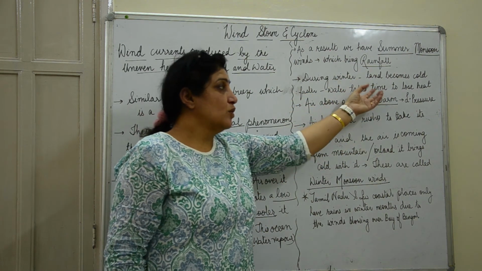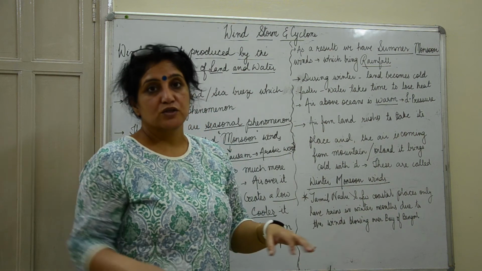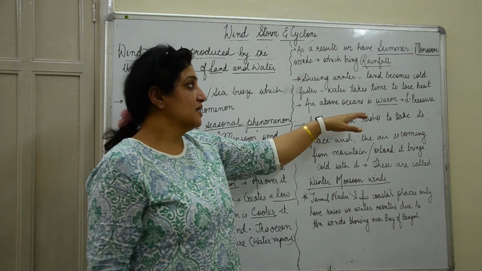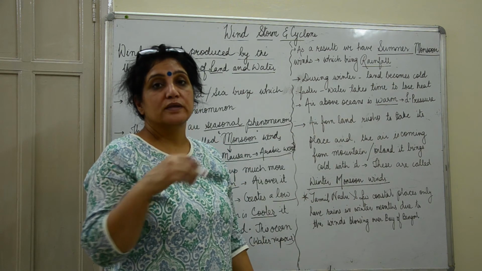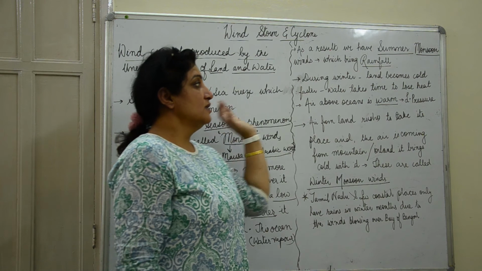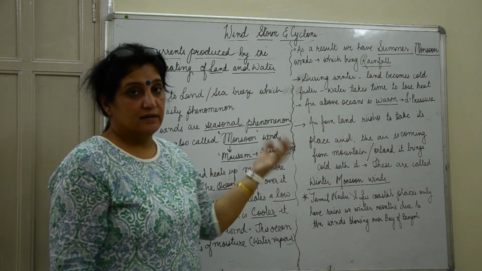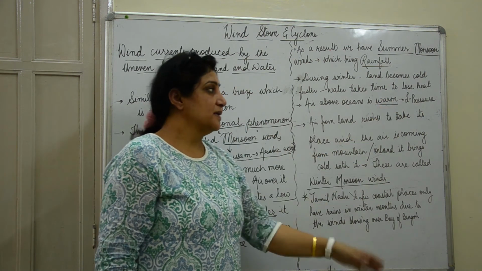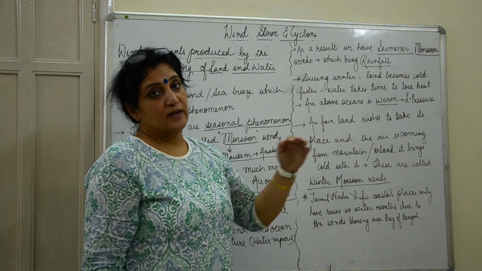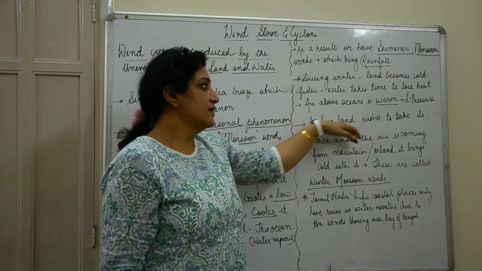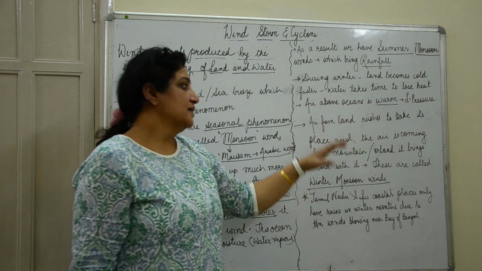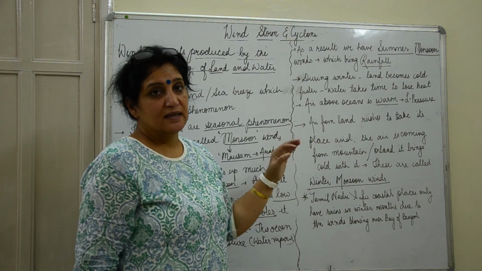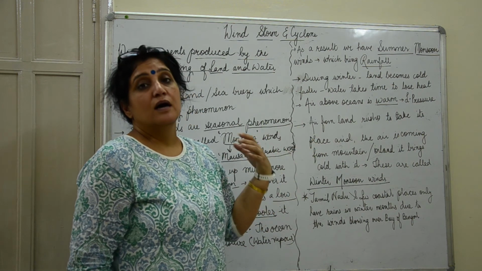Okay, now if the water is hot, the air above the oceans will become warm and it will rise up. So when it rises up, it creates a low pressure area over the oceans. So the wind which is at the land area is colder. Now this rushes in to take the place of the wind which is at the ocean. So air from the land rushes to take its place, and this air is coming from a mainland area where you have hills, where you have mountains.